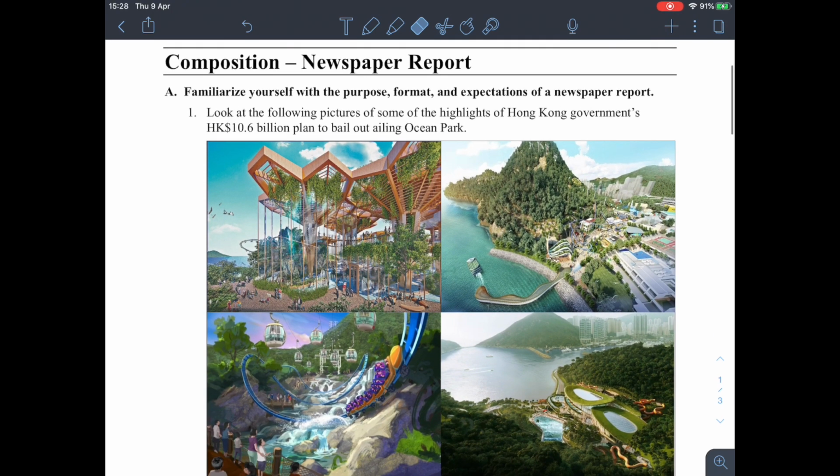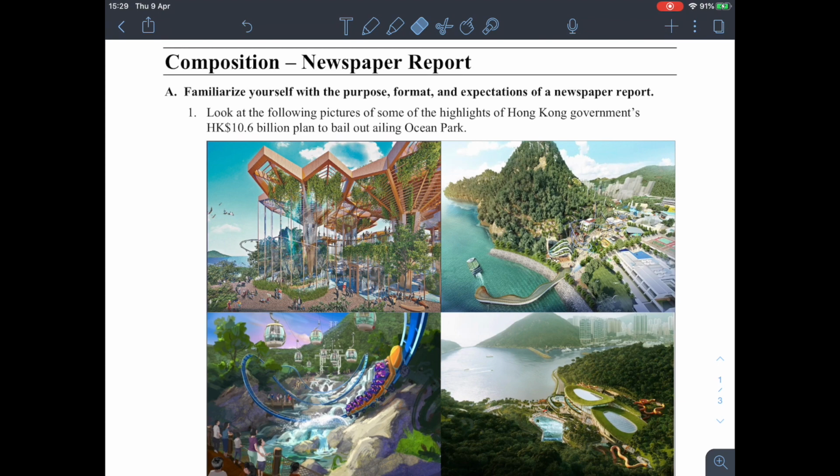During the Easter holiday, you have to write a newspaper report as your homework assignment. Please print this out before we continue. You can have it beside you when you watch this video. This time you have to write a newspaper report, so I'm going to teach you how to write one. We're going to look at the purpose, the format, and the expectations of a newspaper report.